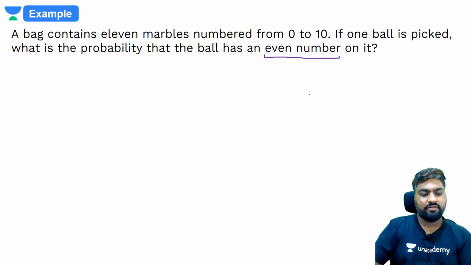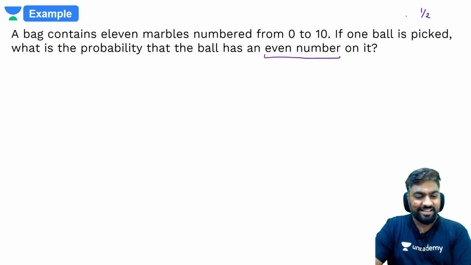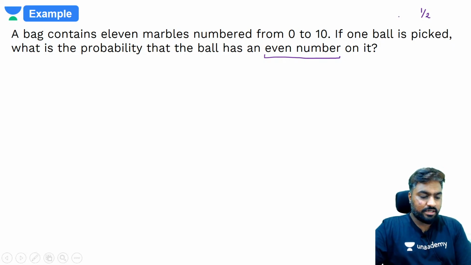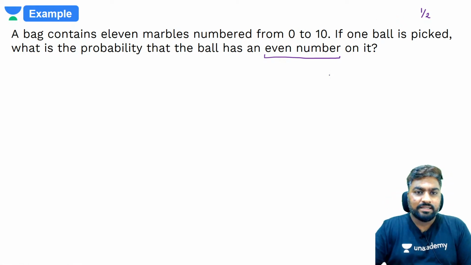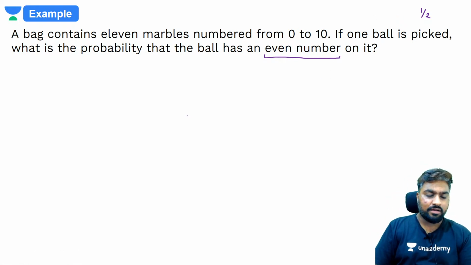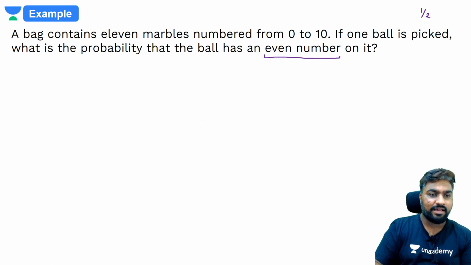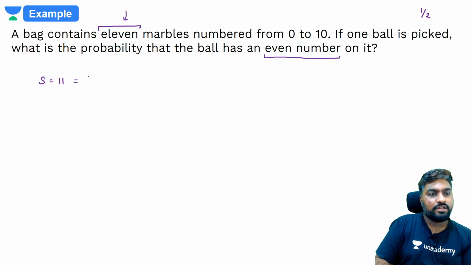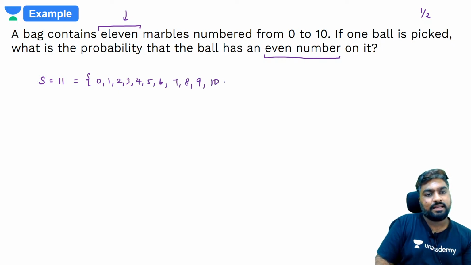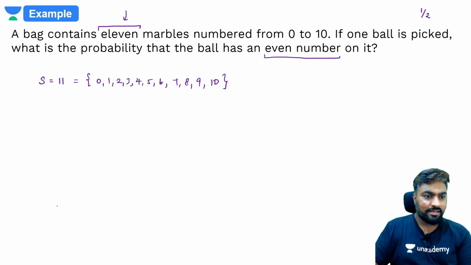So what do we have? We have a bag. Okay, so Harsh says 1/2. All right. Anyone else? Harsh is saying 1/2. Anyone else? Don't be in a hurry, guys. Please keep in mind that if you make a mistake, it should not be because you jump to a conclusion. Read this carefully. They're saying there are 11 marbles. So total number of marbles is 11, which would be 0, 1, 2, 3, 4, 5, 6, 7, 8, 9 and 10. 11 marbles.